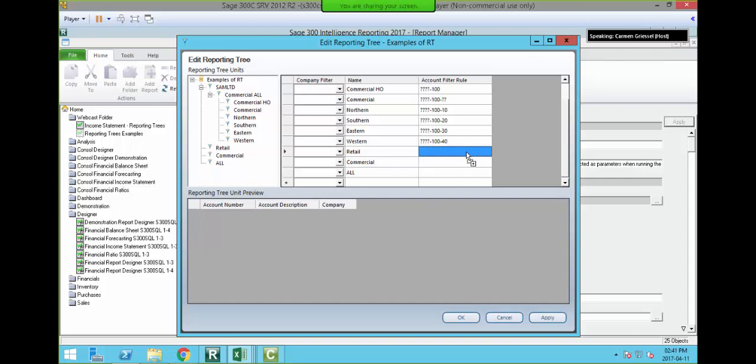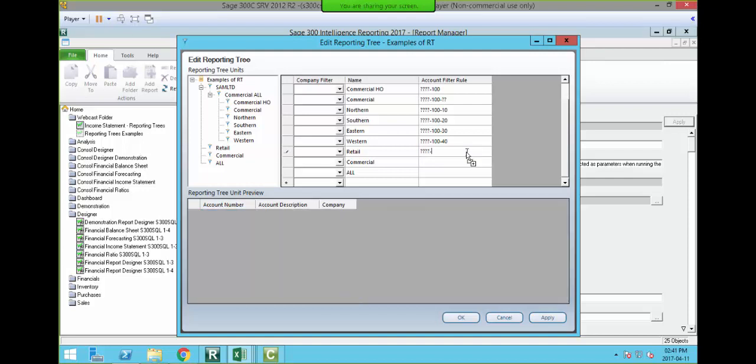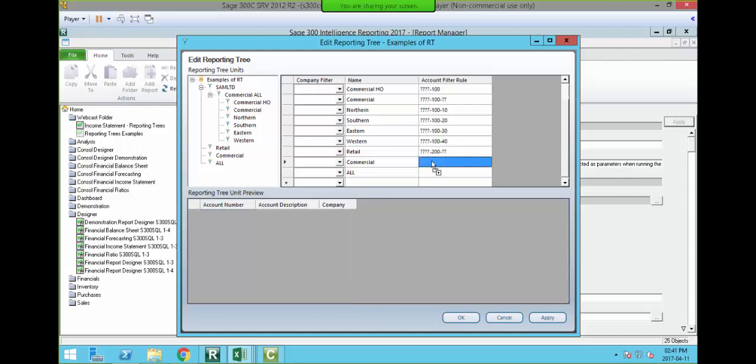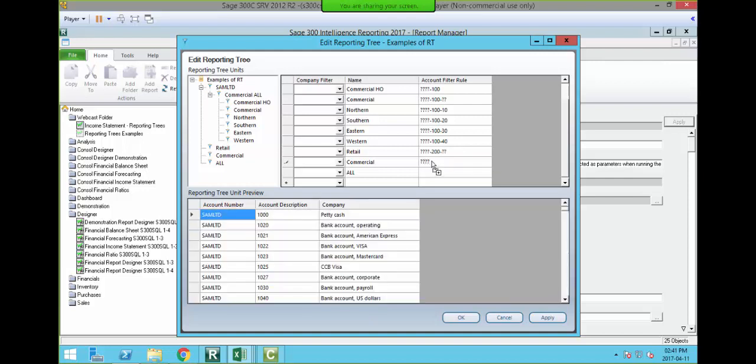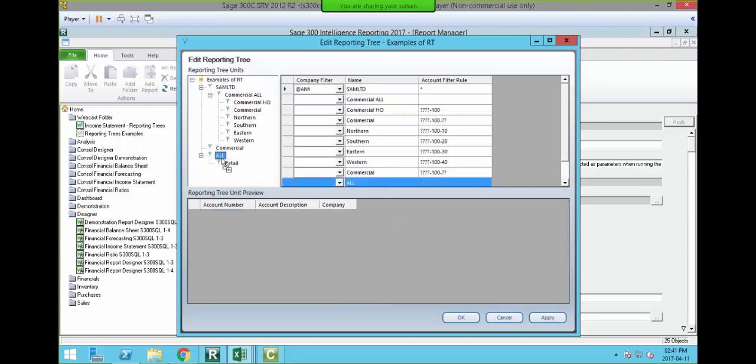Under retail, I'm just going to type in my retail dash 200 dash question mark, and for my commercial I'm doing exactly the same thing, but that's 100 and dash question mark, and I'm going to place them under my all.